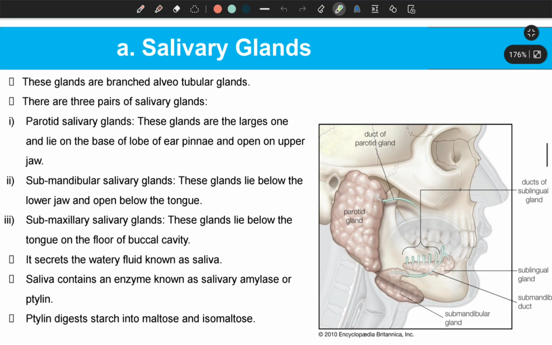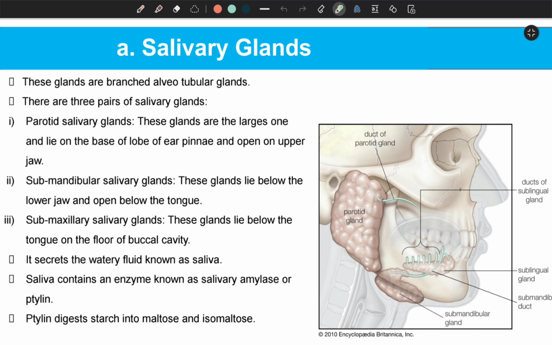These glands are branched alveolo-tubular glands, meaning it is a highly branched structure, and in total there are 3 pairs of salivary glands. The first one is called the parotid salivary gland, which is present over here, and it is the largest among the rest of the salivary glands, and it lies at the base of the ear. We have the ear pinna, so just at the base of our ear pinna it is present, and it opens on the upper jaw.